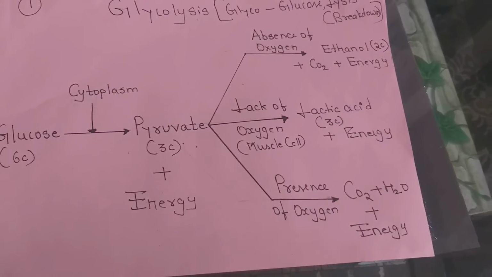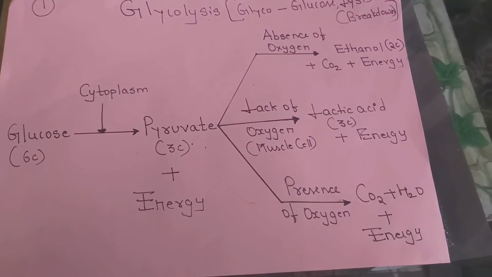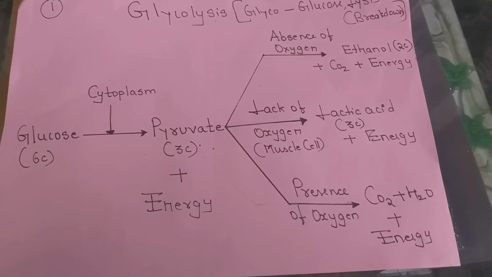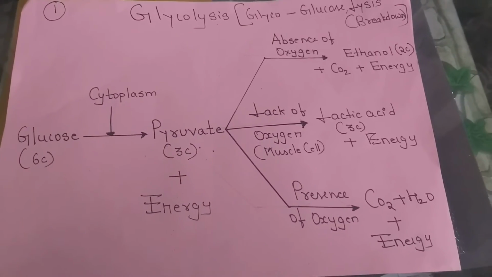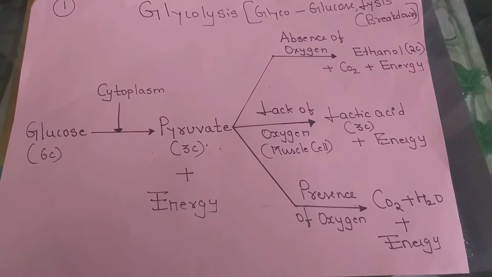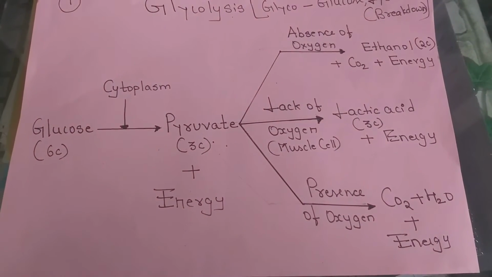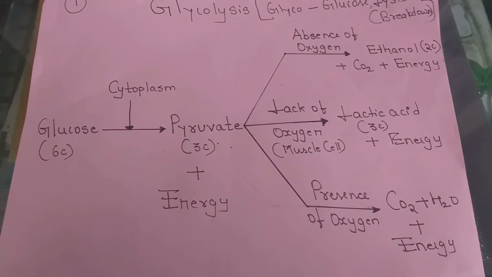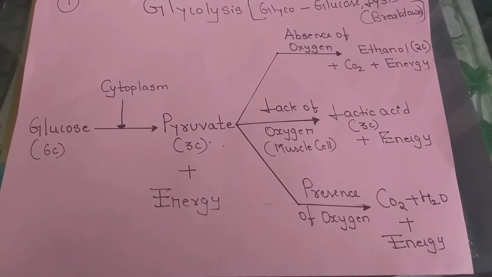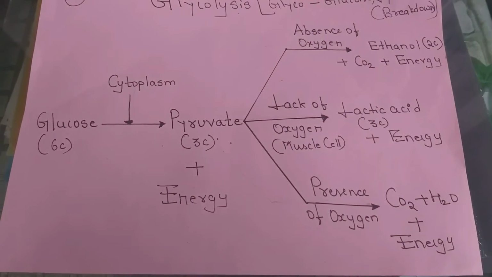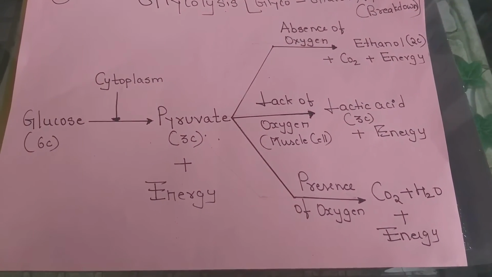Now at times we experience cramps in our muscle. That is a situation wherein there is a lack of oxygen in the muscle cell. During this time, the pyruvate gets converted into lactic acid, which is a 3-carbon compound, with the release of energy, and we experience a muscle cramp. Imagine we are sitting in an idle position for hours together and we experience a cramp.